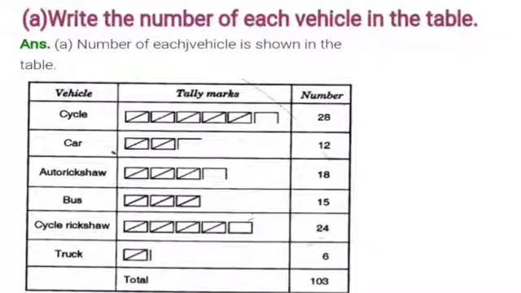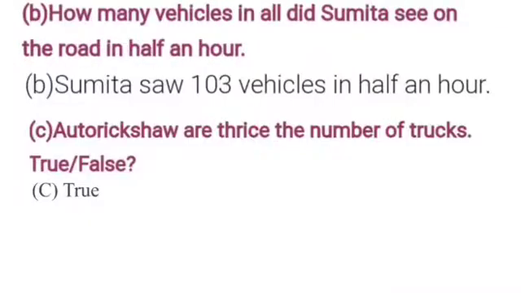So Sumita for half an hour was standing on the road and doing the telemark, and when she counted after half an hour the total numbers of all kinds of vehicles she has seen during this half an hour is 103. So we will write Sumita saw 103 vehicles in half an hour.